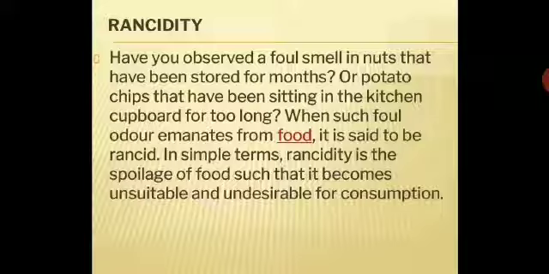In simple terms, rancidity is the spoilage of food such that it becomes unsuitable and undesirable for consumption. So, it is the oxidation of oil or fat in the food. That's why the food turns rancid, and it gives out undesirable smell and taste. So, it is not fit for consumption. You have to take this definition in the notebook.